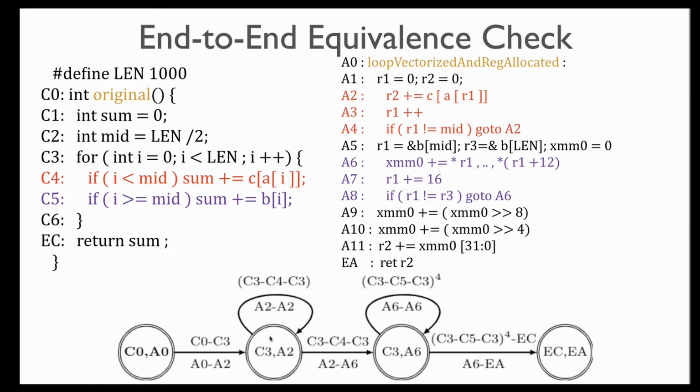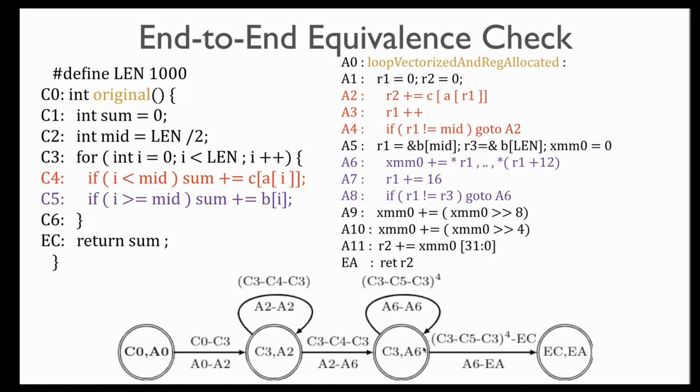So if the first program executes C3, C4, C3, the second program under some conditions would just also do A2, A4, A2, which means one loop iteration of the first loop, the C loop, is equal to one loop iteration of the second loop. But under some other condition, if the C program goes from C3 to C4 to C3, the assembly program actually exits the first loop and goes to the loop head of the second loop, which is A2 to A6. And that's exactly what was done by the loop splitting optimization. And our equivalence checker is automatically able to figure out this lockstep correlation required to prove equivalence.